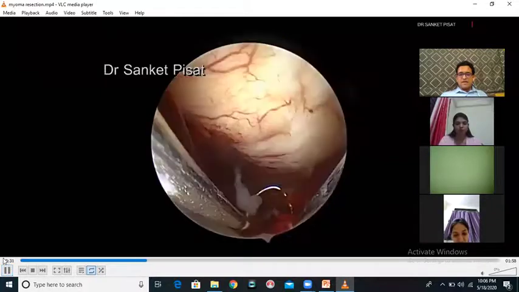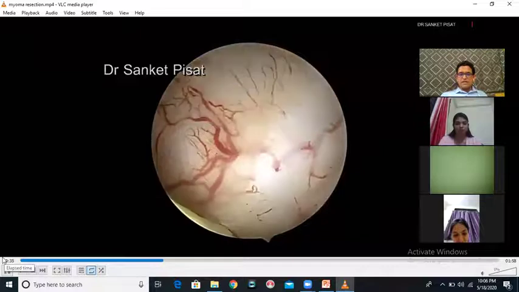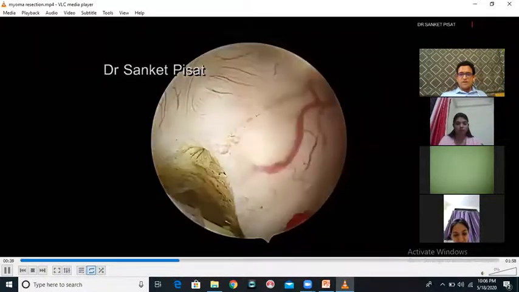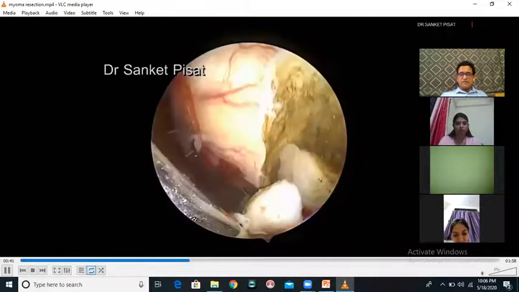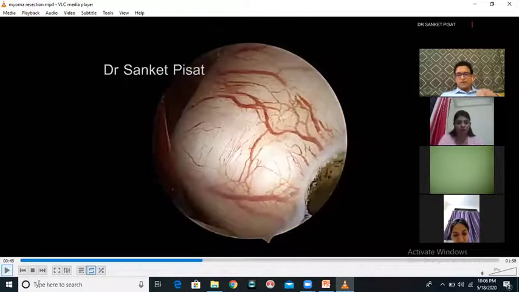I am starting the cutting. You can see the loop is cutting, it cuts off one piece. Again, it cuts off the other piece. Again, it cuts off the third piece. So actually, what is the loop doing? The loop is passing very high voltage current, and this current is going into the fibroid at a concentrated current density. Therefore, it is able to cut the fibroid.